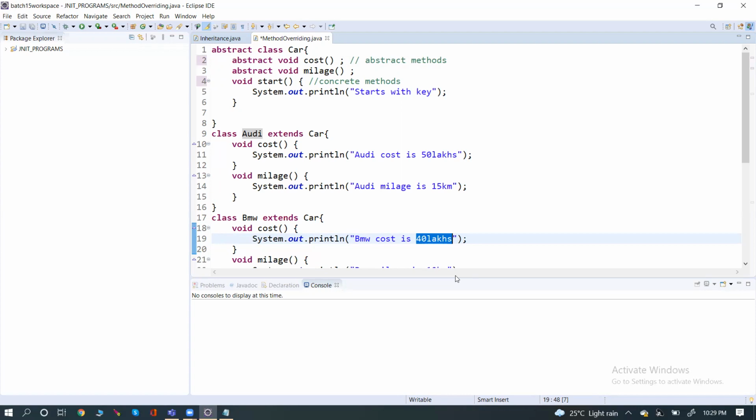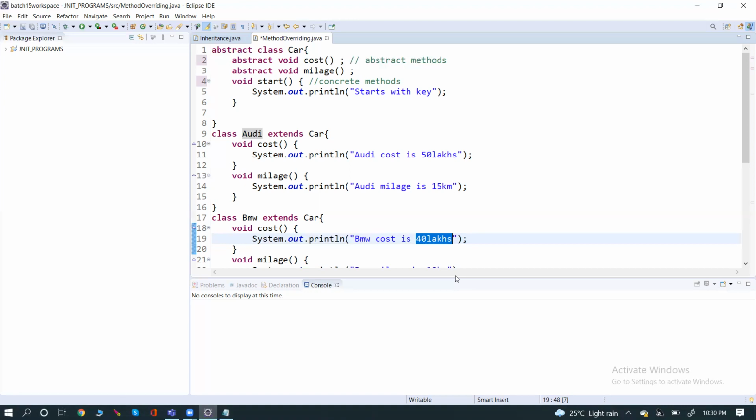In a project, we will be using a lot of abstract methods, so we are saving a lot of memory. We write hundreds of classes, so hundreds of memory is getting reduced.